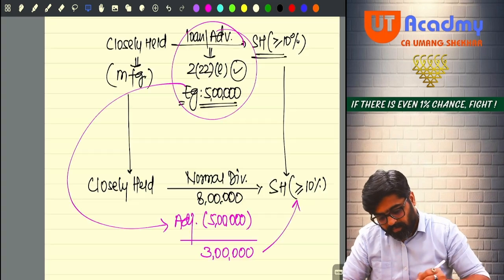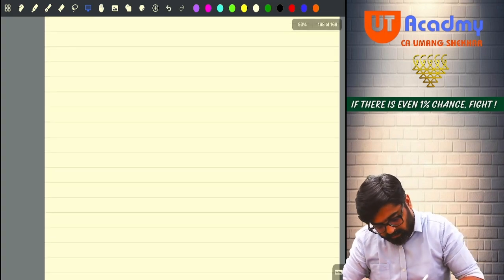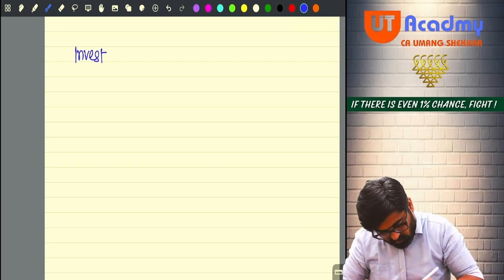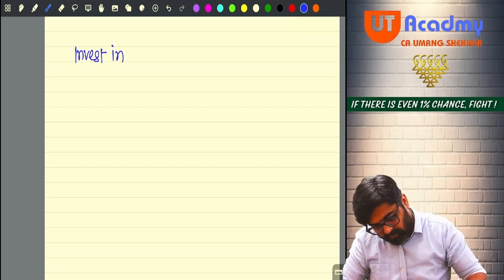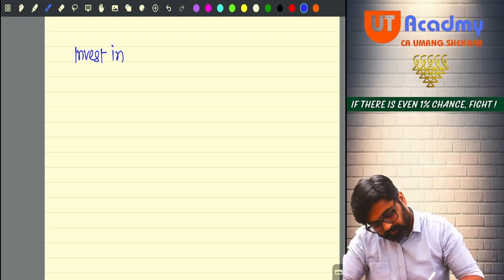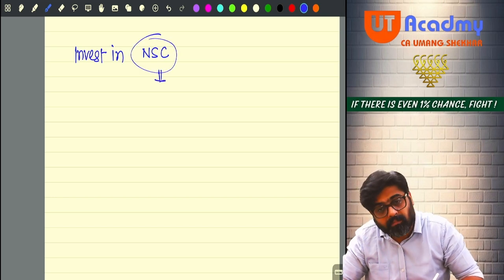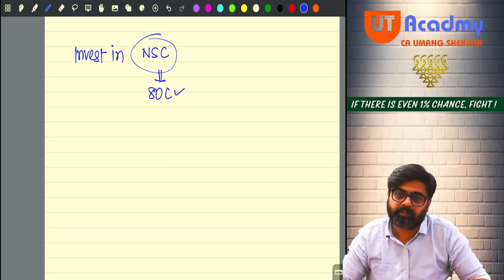See, when you invest in the National Savings Certificate, whatever investment you have made in NSC, for that you get an 80C deduction.